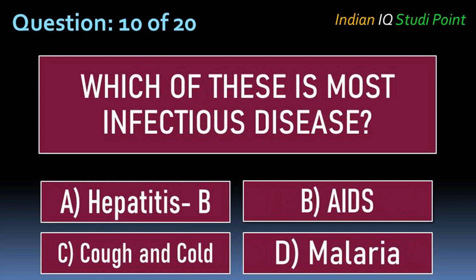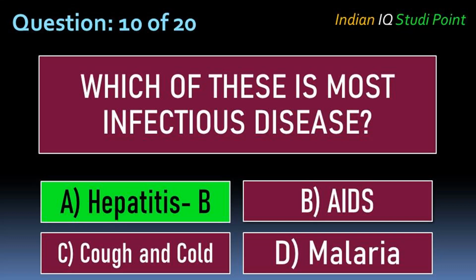Coming to the next question, which of these is the most infectious disease? Option A hepatitis B, B AIDS, C cough and cold, D malaria. And the correct answer is option A hepatitis B.